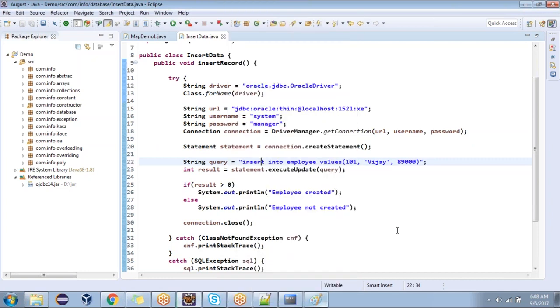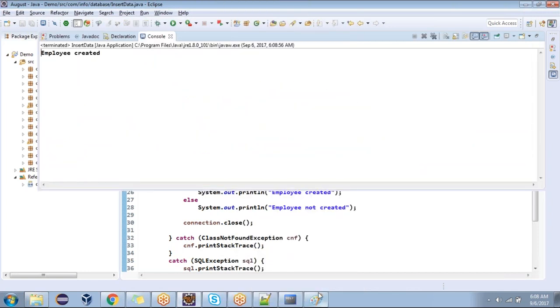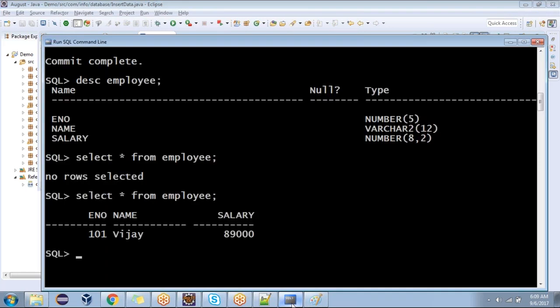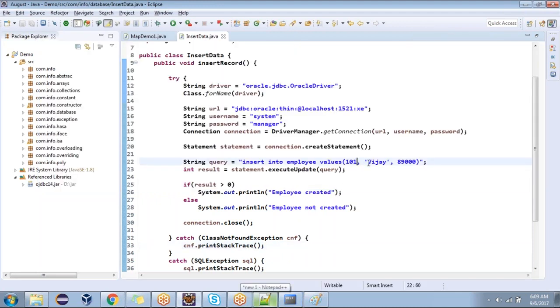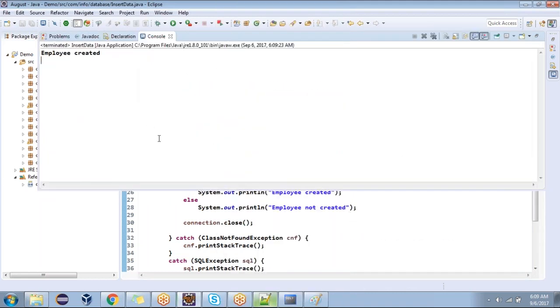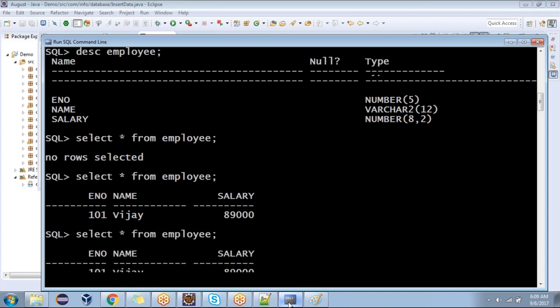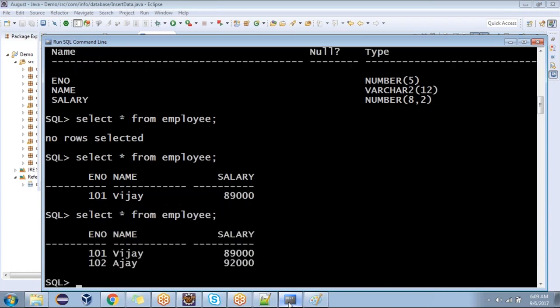Right click, run as Java application. Employee created or not? Yes, sir. Record came or not? Are you able to see? Yeah. I'm going to insert one more record, 102. This time I'm going to enter Ajay. Here I'm going to enter 92,000. Right click, run as Java application. You guys are with me? Yes, sir. Created. 101, 102. You're following, right?